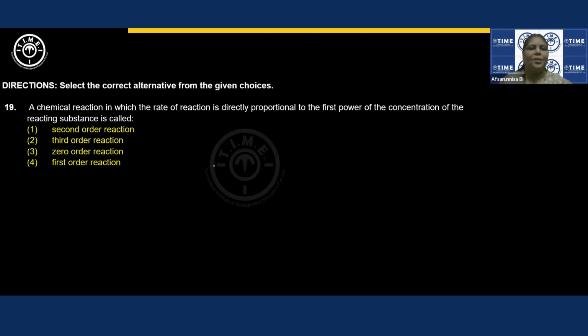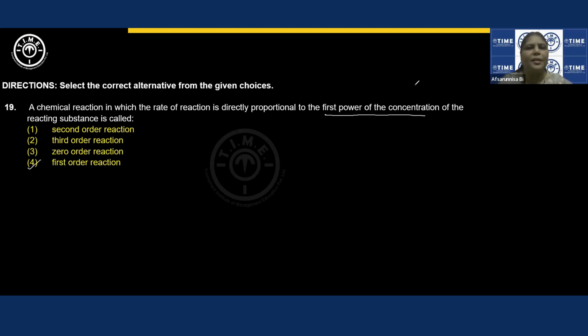Next question. A chemical reaction in which the rate of reaction is directly proportional to the first power of the concentration of the reacting substance is called. They have clearly given the first power of the concentration, right? First power of the concentration means it should be first order.